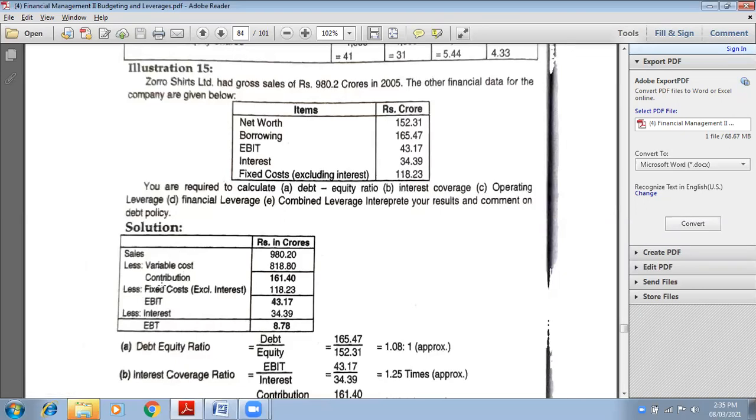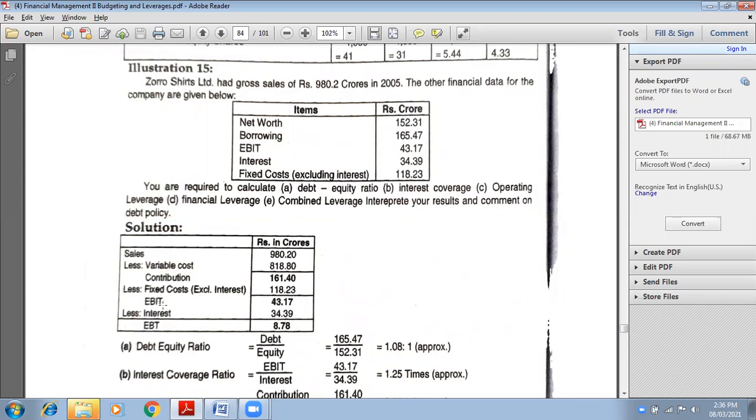But here two things are not available with us: variable cost and contribution. So what will we do? We will go the opposite way, from bottom to top. So the signs will be changed. Less will be changed to addition, and addition will be changed to deduction.